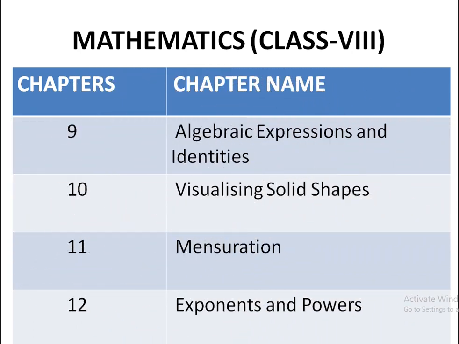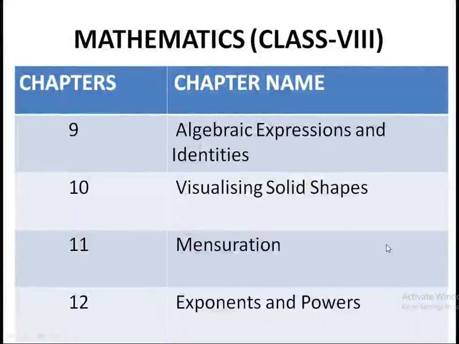Next, chapter 9, algebraic expressions and identities. In this chapter, we have what are expressions, terms, factors and coefficients, monomials, binomials and polynomials, like and unlike terms, addition and subtraction of algebraic expressions, multiplication of algebraic expressions, what is an identity, application of identities.